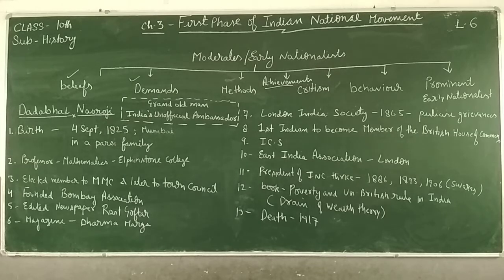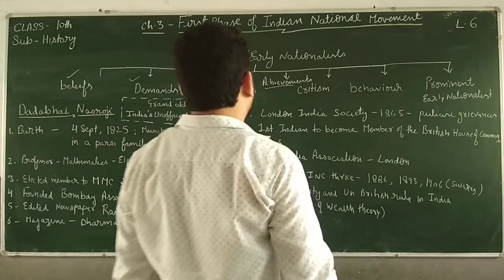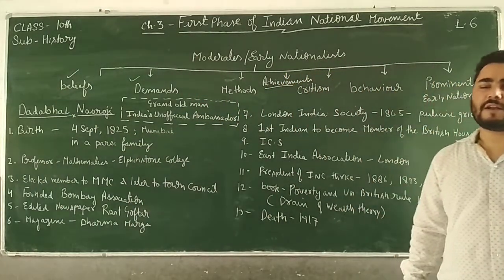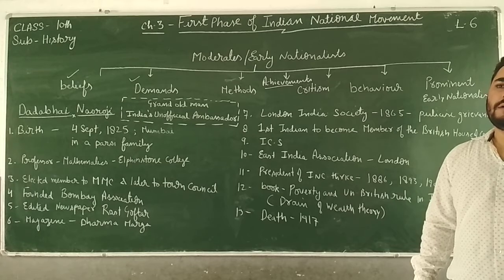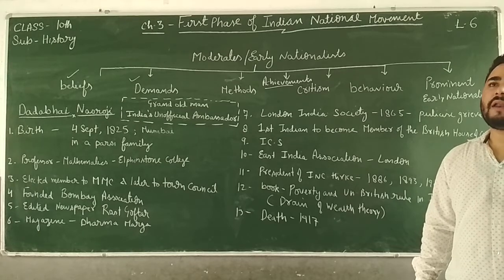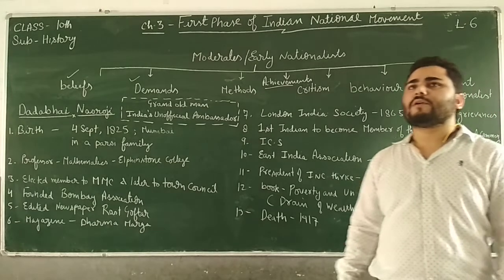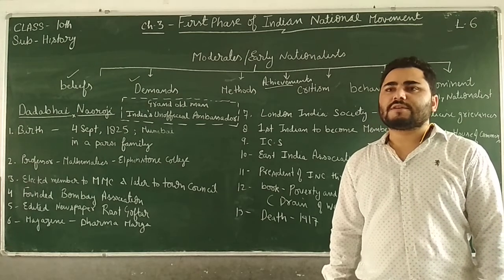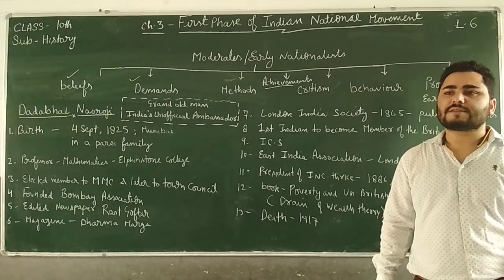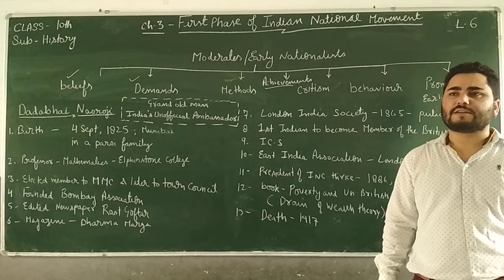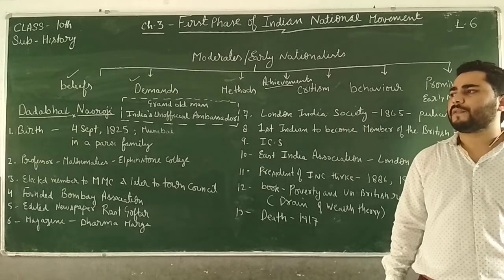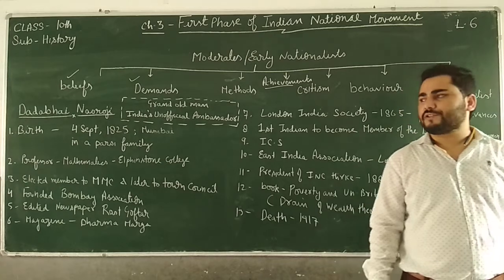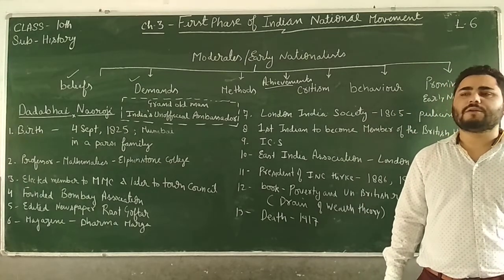Today we are having the sixth lecture of chapter 3, which is the first phase of Indian national movement. So we were studying about the Indian national movement and particularly about the first phase of Indian national movement. There were some very prominent leaders during the first phase, like Gopal Krishna Gokhale, Womesh Chandra Banerjee, W.C. Banerjee, and Dadabhai Naoroji.